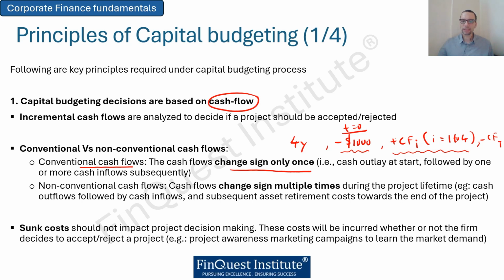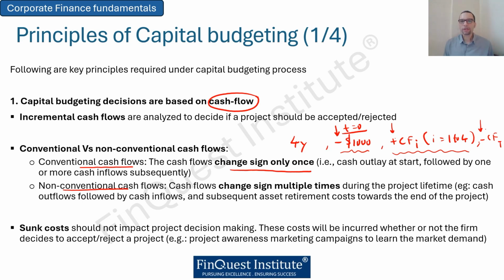Here, the cash flow is changing sign multiple times, isn't it? We have a negative initial outlay, then positive cash flows during the life of the project, and then again a negative cash flow towards the end, which you can think of from an asset retirement cost point of view. These are what we call unconventional or non-conventional cash flow projects.